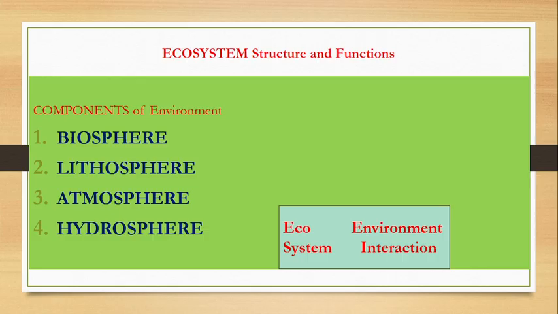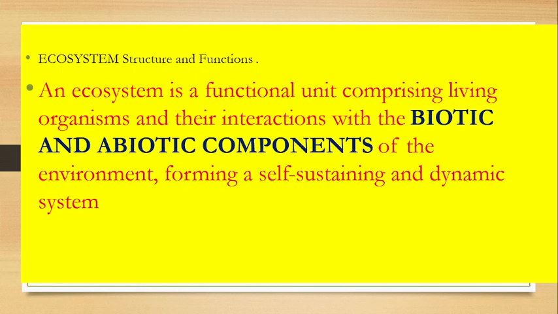Now we have to see the structure and function: how we can say this is the structure of an ecosystem, what their functions are, and one more, the types of ecosystem.